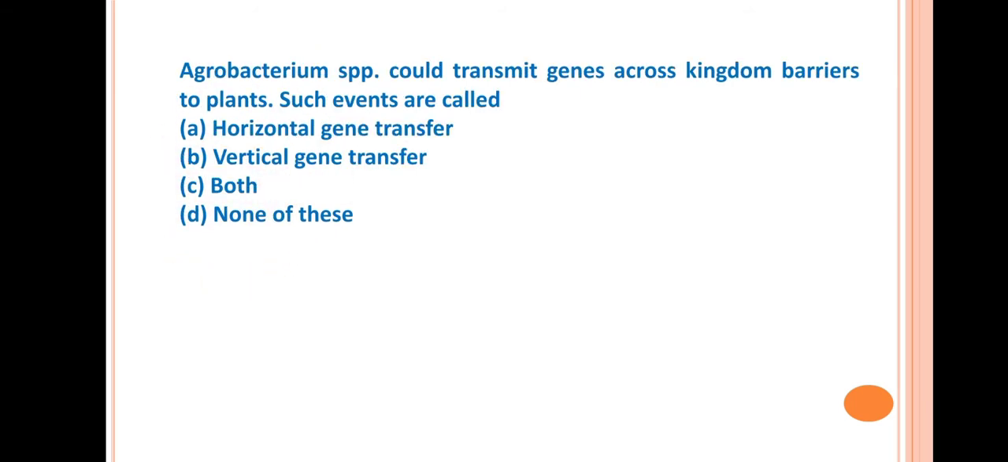Next question: Agrobacterium species could transmit genes across the kingdom barrier to plants. Such events are called? So the answer is horizontal gene transfer. Horizontal gene transfer means the transfer of genes across the kingdom, that is from bacteria to plants. So by Agrobacterium species, horizontal gene transfer is possible.